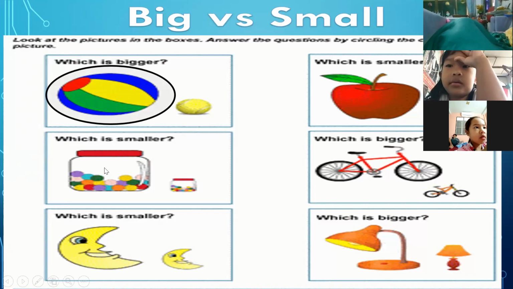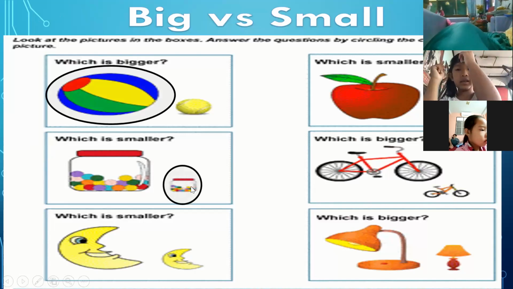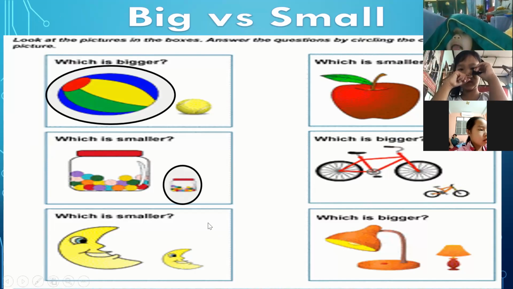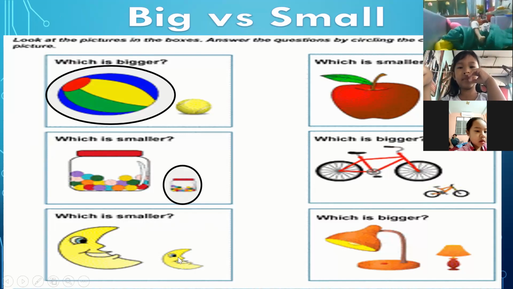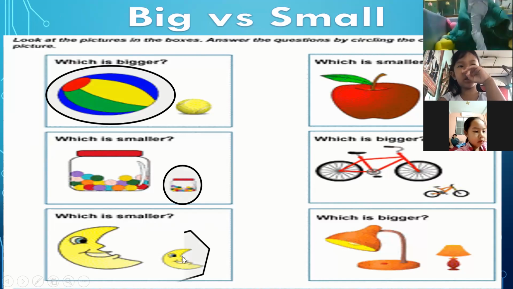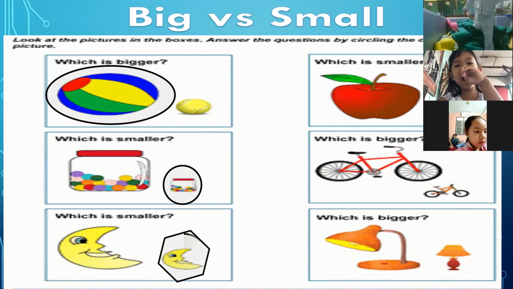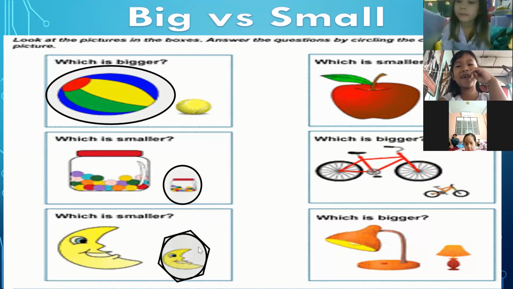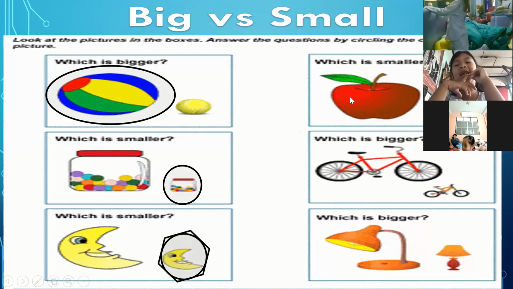Okay, how about this one? Which is smaller? In these two, look at the screen. Okay, this one is smaller. You have to circle the answer. Which is smaller? This moon or this moon? This one, small. They're asking here for smaller, okay? And which is smaller? This apple or the other apple?